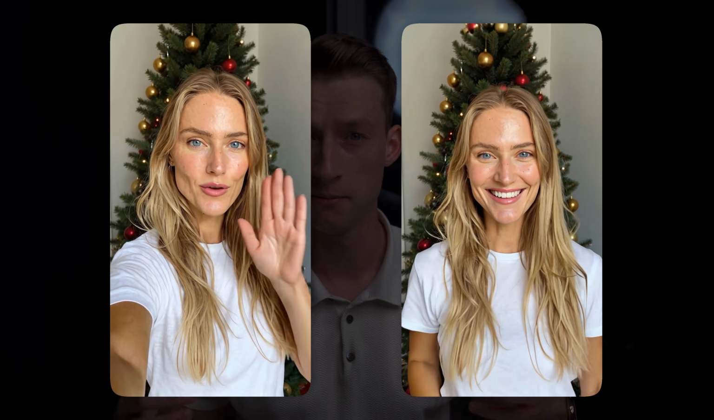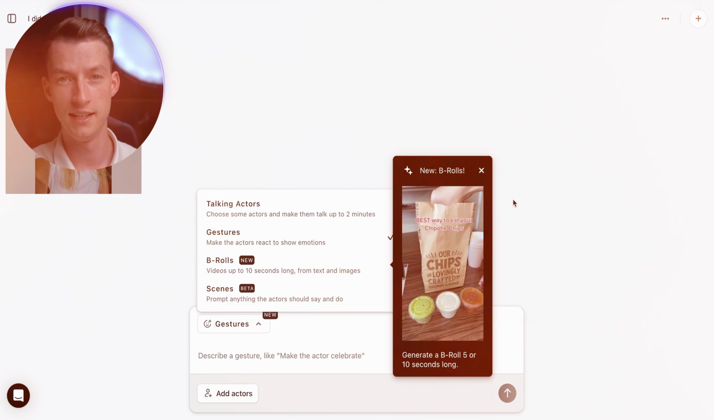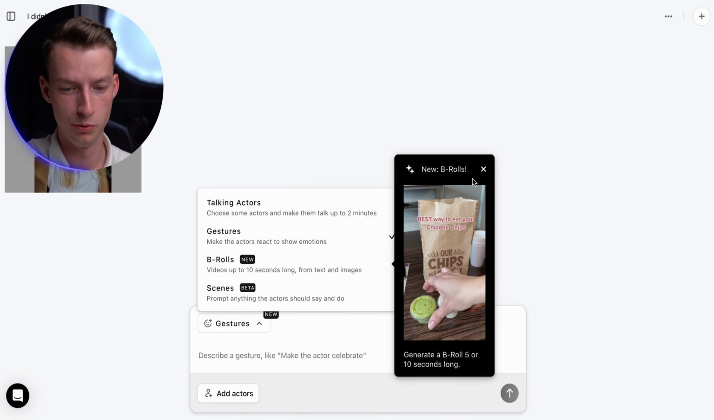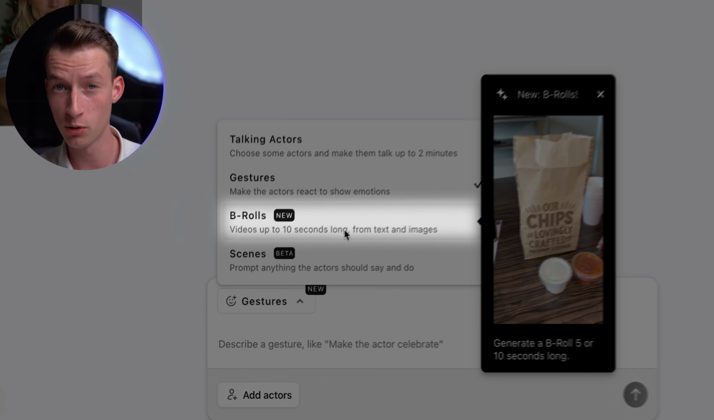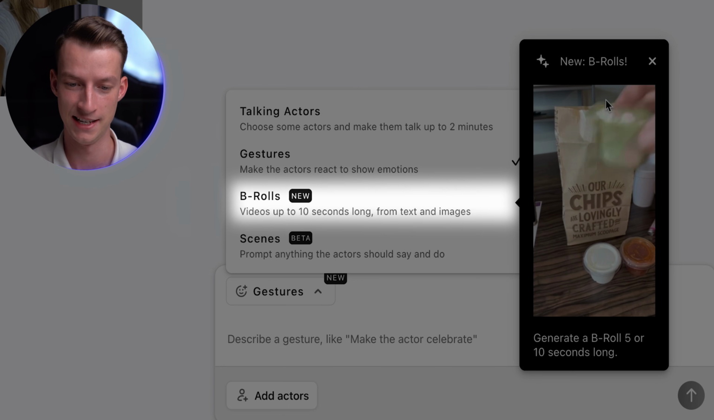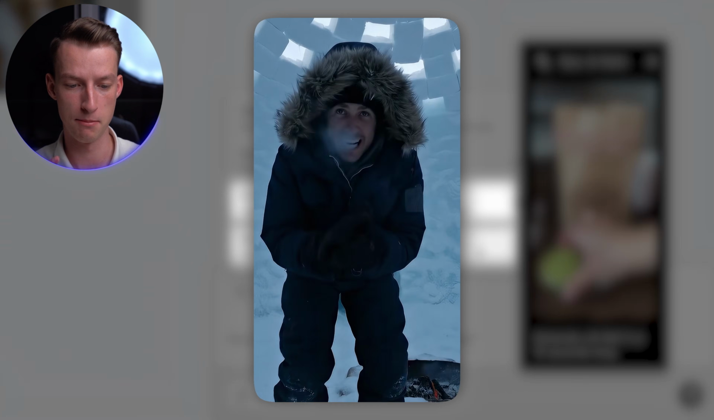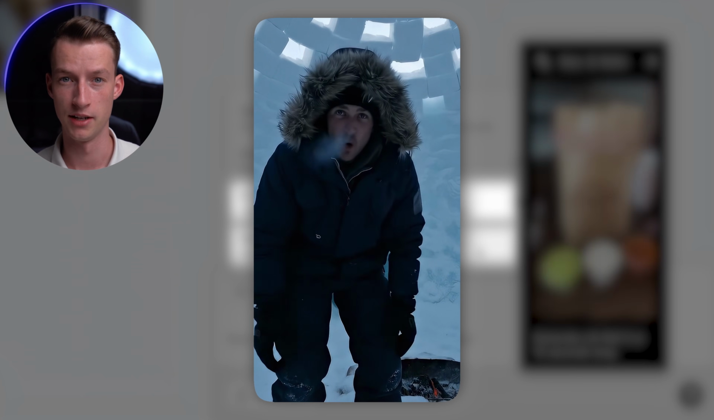Now, I'm going to generate a couple of these and pop it up on the screen so you can see exactly what I'm talking about, but it's literally this simple. And outside of this, they also have two new beta features: the B-rolls feature, where you can create videos up to 10 seconds long from text and images, and then also the scenes feature, where you can basically make the actors do whatever it is that you want. So if you want the actor to come into the frame, pick up the camera, and then say something to it, it can actually do that as well.